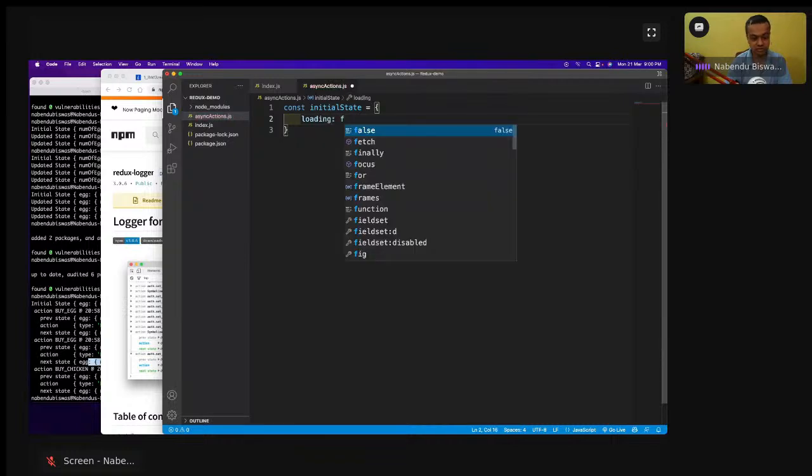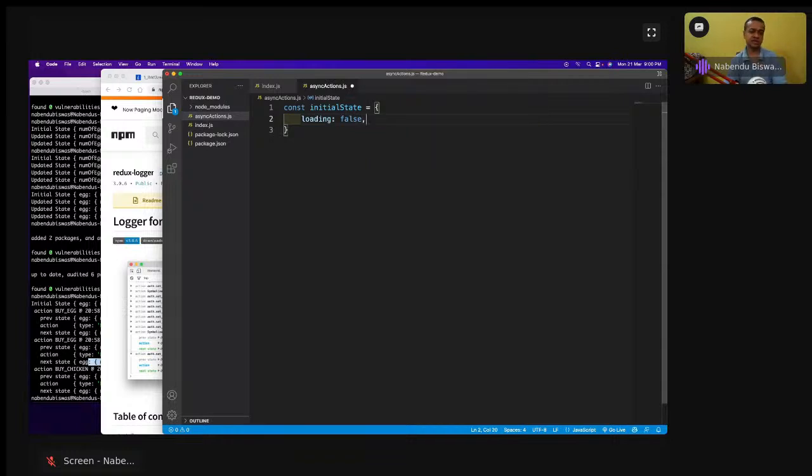false. So generally what happens in any project, when we do the API call, you can show a spinner. An API call generally takes 1 to 2 seconds, and sometimes more than that. So at that time, you can show a spinner or some text like loading. You might have seen it on a lot of websites. When something is slow, it shows that. That thing comes from programming. Okay, users, and then